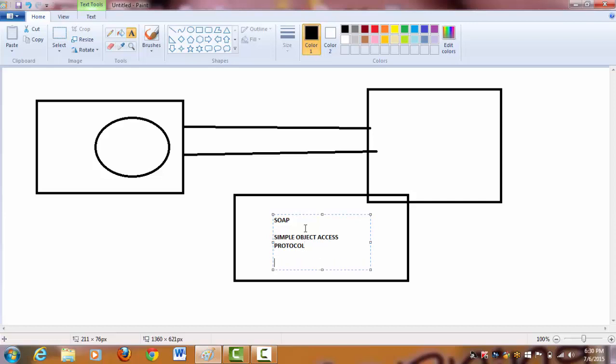Again guys, a question will arise. Simple Object Access Protocol comes into the picture while converting from one data type to the other end's data type, like a Java data type to a .NET data type.